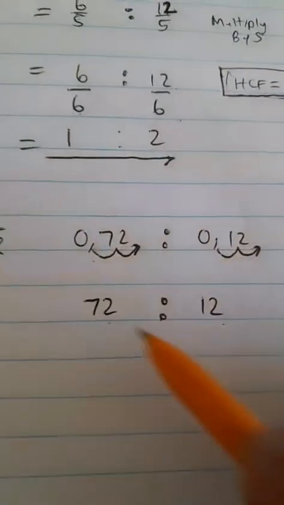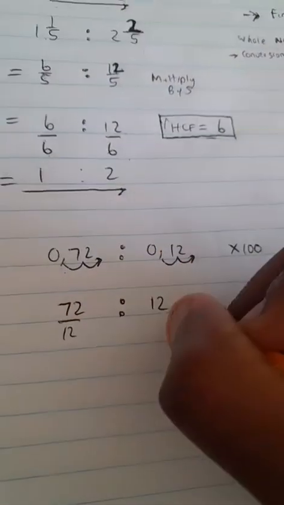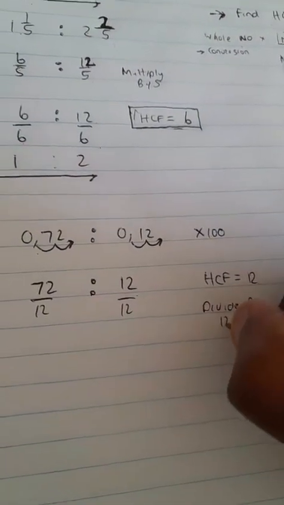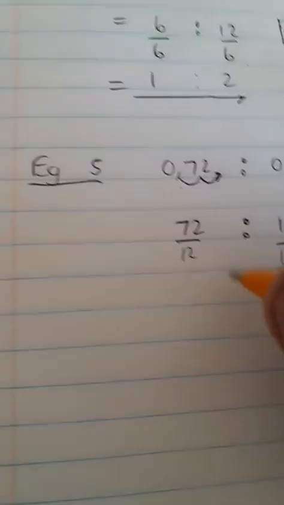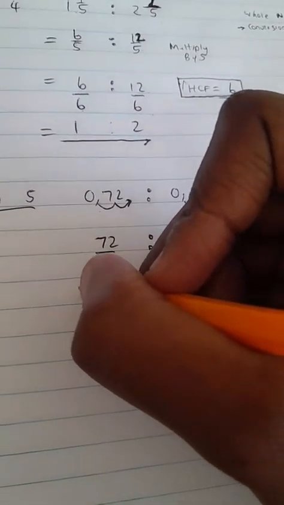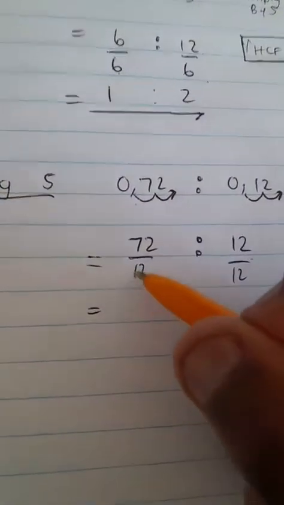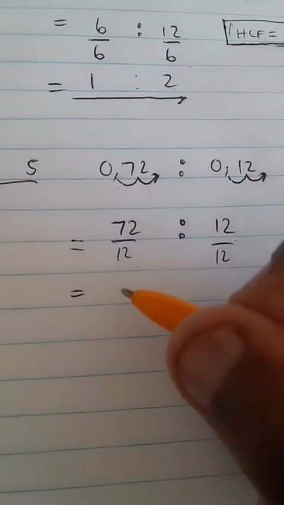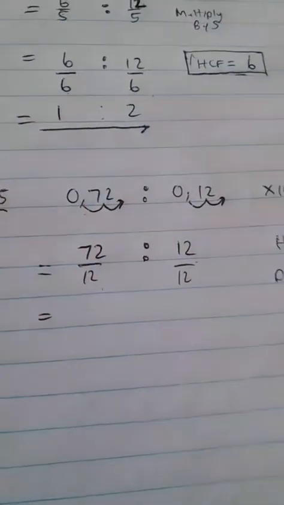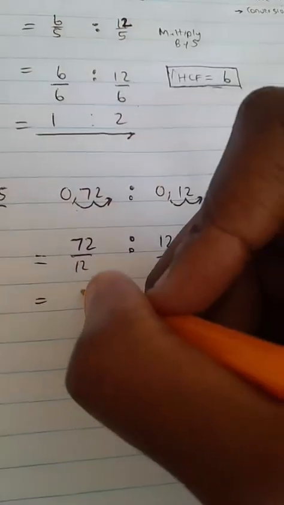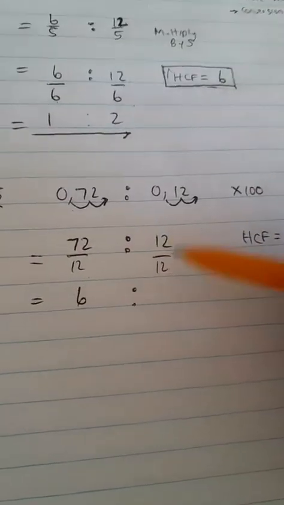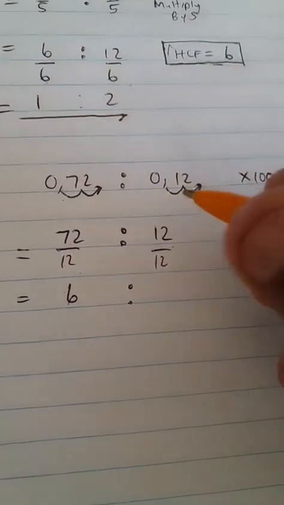The highest number that goes into both numbers. So we divide by 12. And then what's 72 divided by 12? I'm not going to write it down. What's 72 divided by 12? Very true, it's 6. And then 12 divided by 12, a number divided by itself.